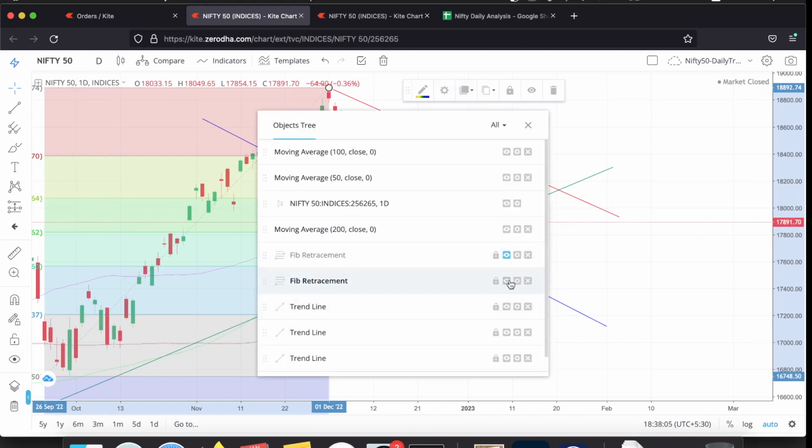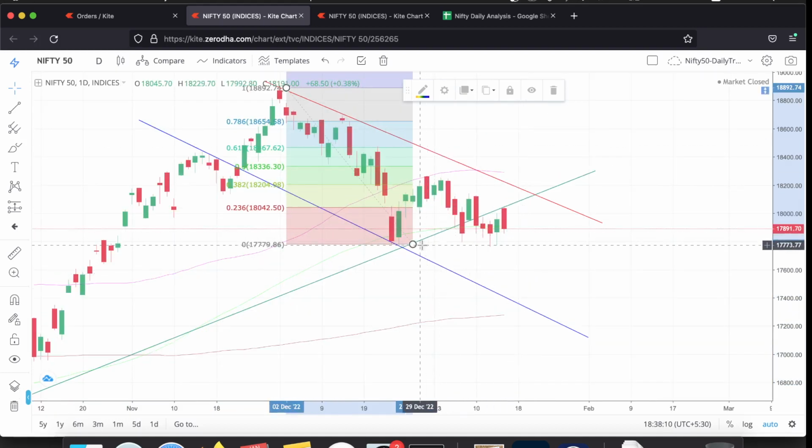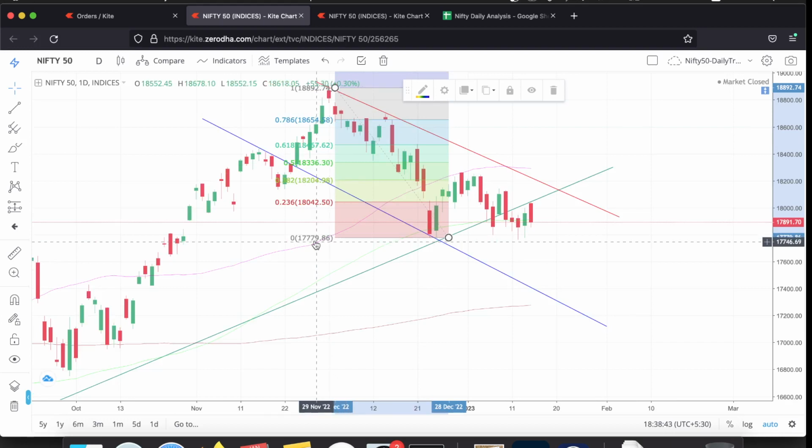Let us look at a shorter retracement. This retracement corresponds to the lows of 26th December. Price got some resistance at around 18,040 levels, that is 18,000, actually 18,050, but that is within, let us say, acceptable deviation. So price got resistance from this level and it fell below. Until this particular level breaks down conclusively, there can be a range play.